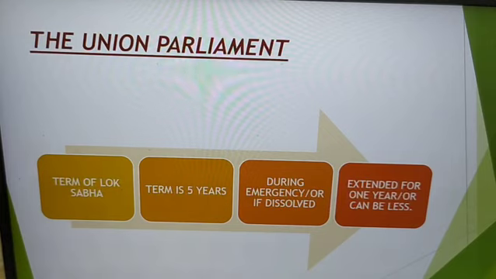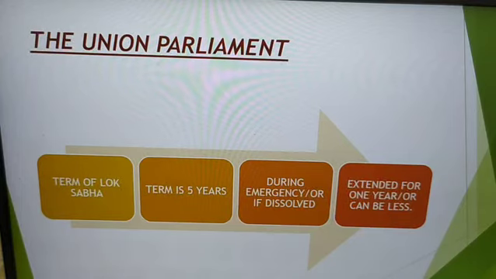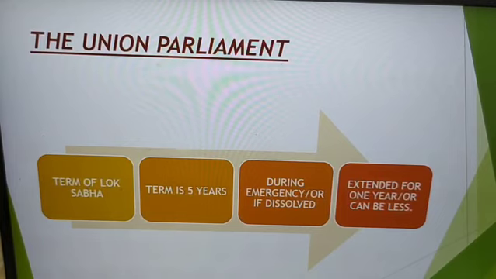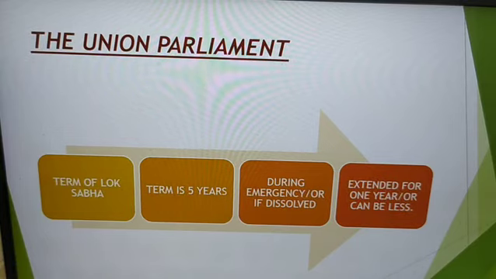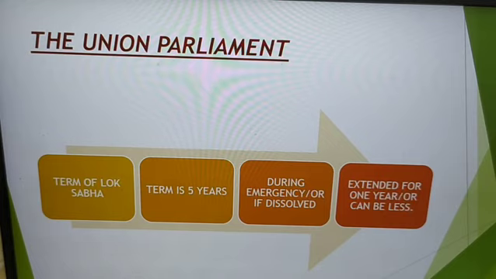Now, when the dissolution of Lok Sabha takes place, it's a different condition. It's not a regular condition. When a proclamation of emergency is in operation, the life of Lok Sabha can even be extended by 1 year. So there are two cases in which this ideal 5-year term can be either reduced or extended for Lok Sabha.